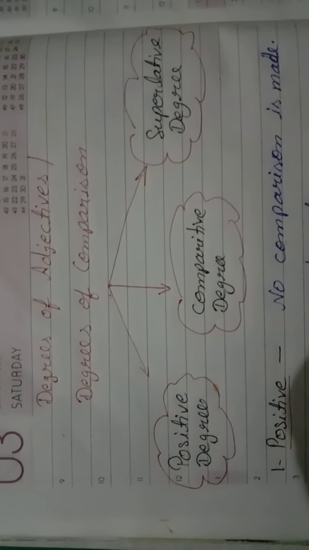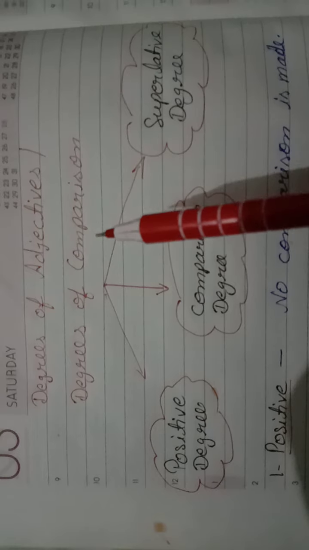And students, in today's class, we'll discuss degrees of adjectives, which is also known as degrees of comparison. Now, what do I mean when I say comparison? Comparison is whenever we are making a comparison between two things or two people. Here there are three types of degrees which we are going to discuss one by one: positive degree, comparative degree and superlative degree. So let us discuss these degrees one by one.